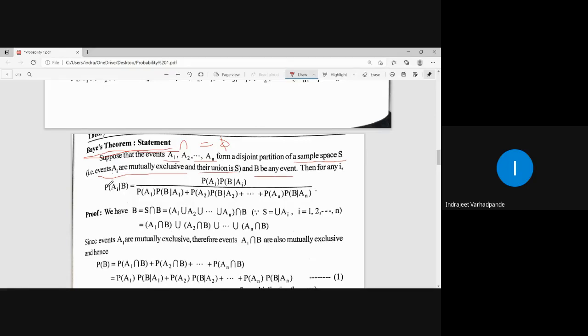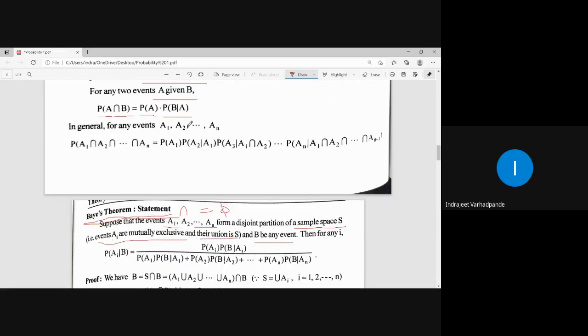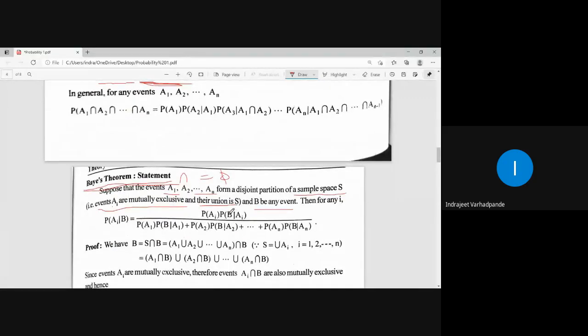Then if we have to calculate the probability of Ai, any of the events A1, A2 up to AN, given B, we take the help of the multiplication theorem. So P of Ai given B will be P of Ai into P of B given Ai upon the addition of all such multiplications related to the events.